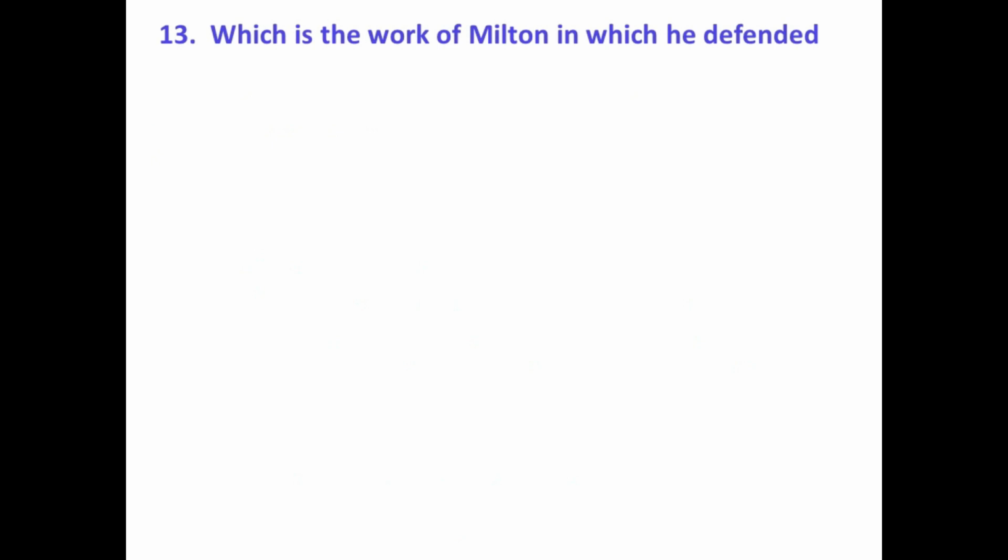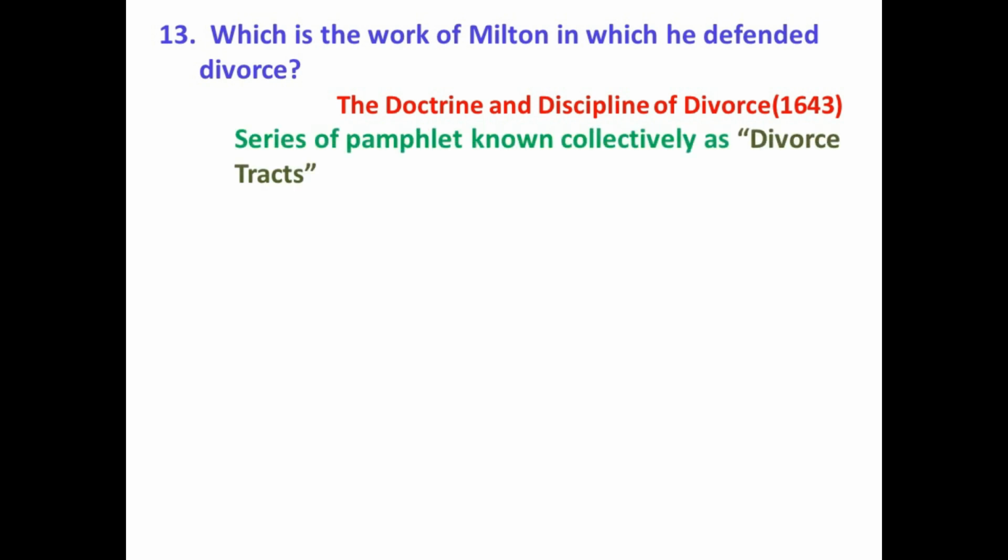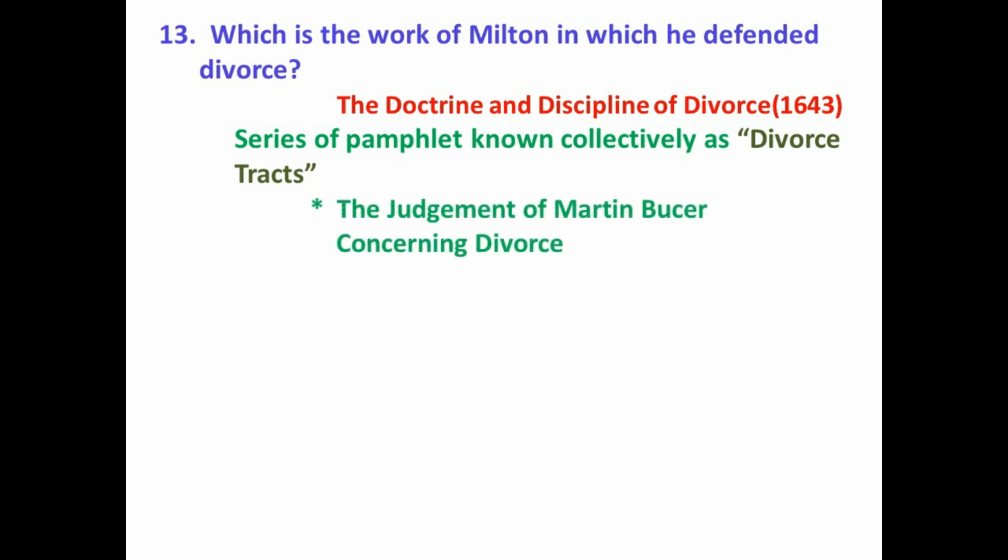Which is the work of Milton in which he defended divorce? The Doctrine and Discipline of Divorce in 1643. And this is a pamphlet. He also wrote another 3 pamphlets, and together they are called the divorce tracts. So a series of pamphlets known collectively as divorce tracts. The Doctrine and Discipline of Divorce is one among these pamphlets, and the remaining 3 are the Judgment of Martin Bucer concerning divorce, Tetrachordon, and Colasterian. So these are the 4 pamphlets, and together they are known as divorce tracts.